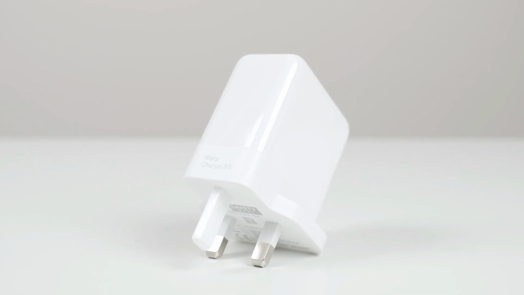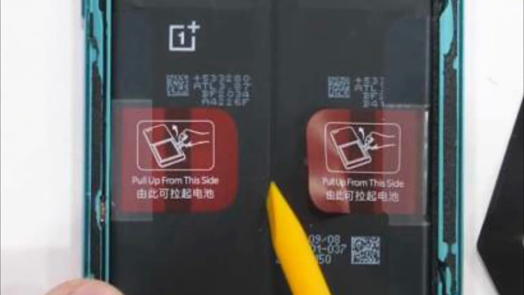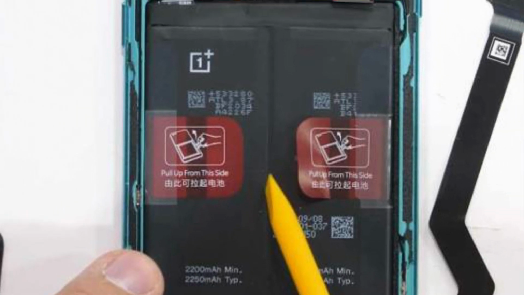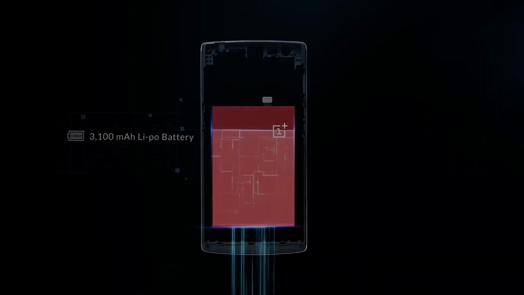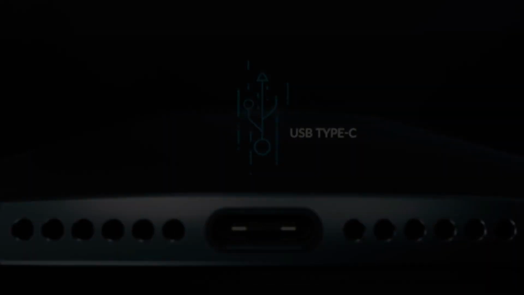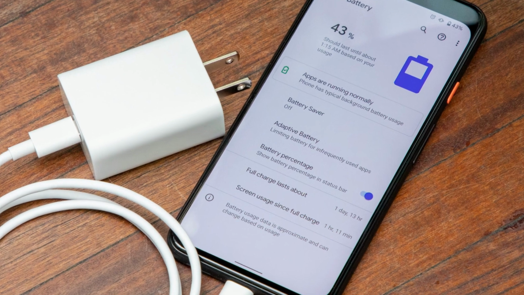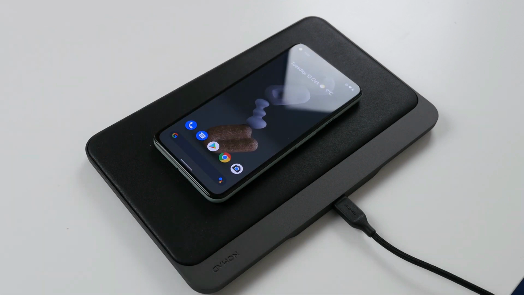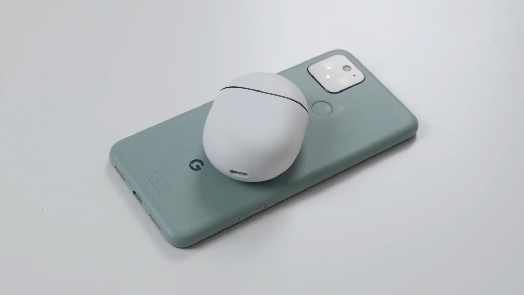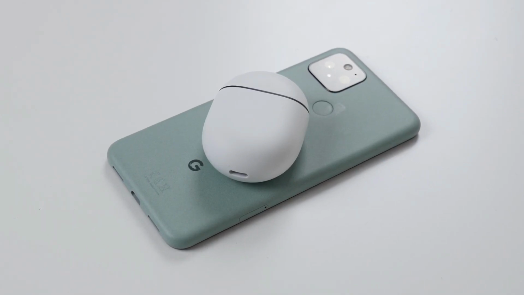But OnePlus 8T has a 65W Warp charger. Since OnePlus 8T has a dual battery setup, the charger actually splits the charging and charges both the batteries in parallel, which helps to pump it to 100% in just 39 minutes. Pixel has 18W charging, which is much slower. However, Pixel supports wireless charging, which the OnePlus 8T does not. As well as that, Pixel also supports reverse wireless charging, where you will be able to use the Pixel to charge small devices like your earbuds or your smartwatch.